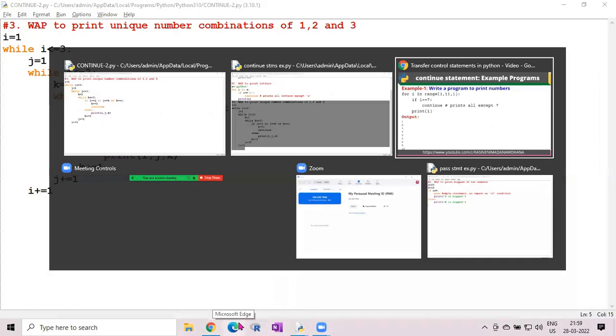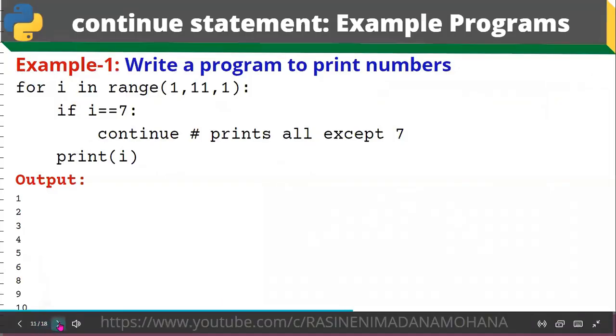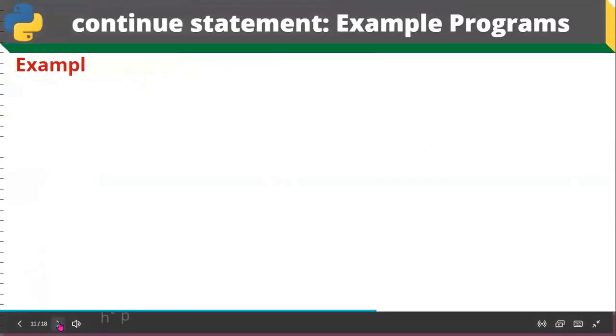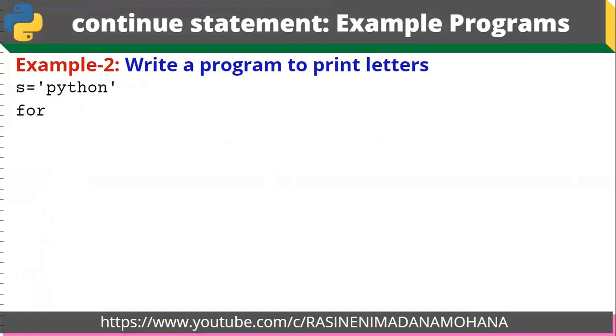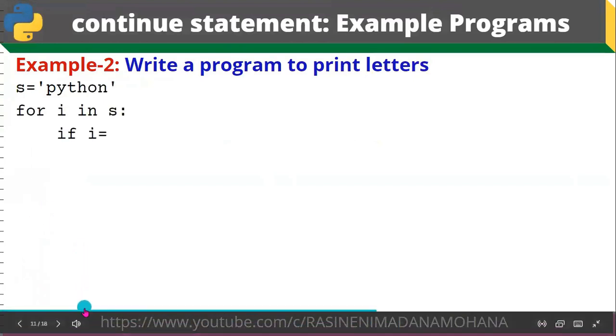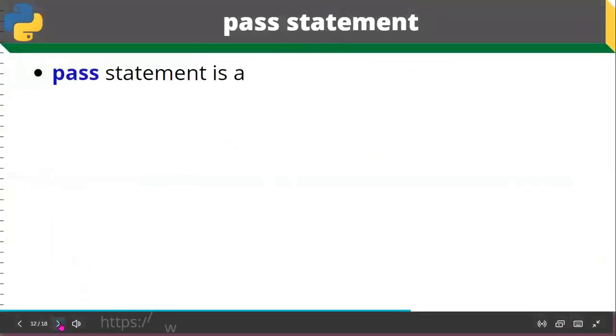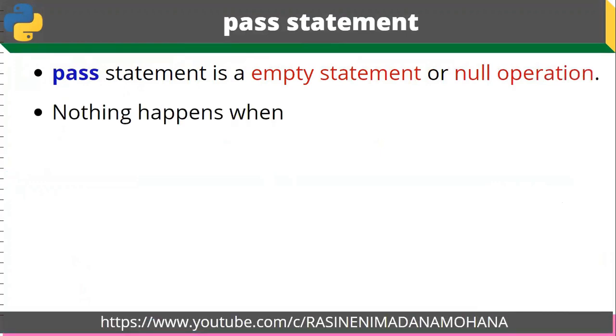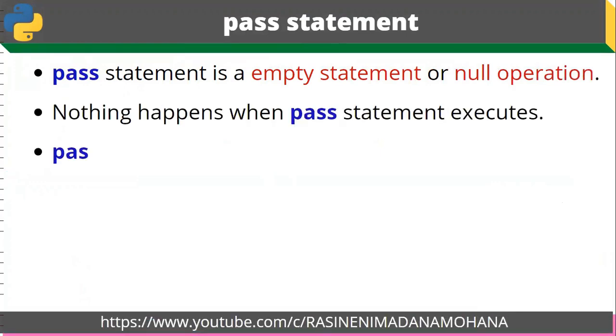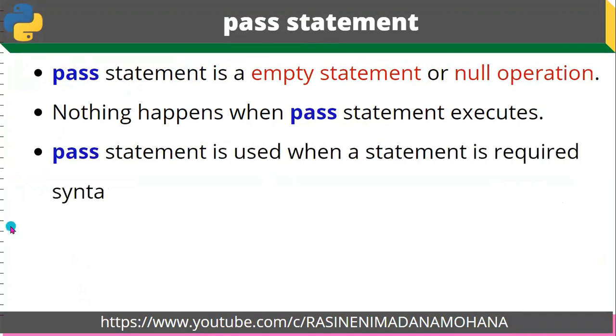So coming to our next one, the last one is the pass statement. After break and continue, which have some impact, coming to the pass statement, it is like a null statement. So nothing will happen. You can keep it wherever it is required in the code, but nothing will be displayed.